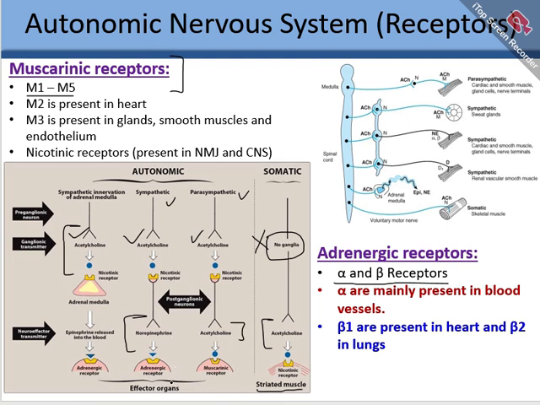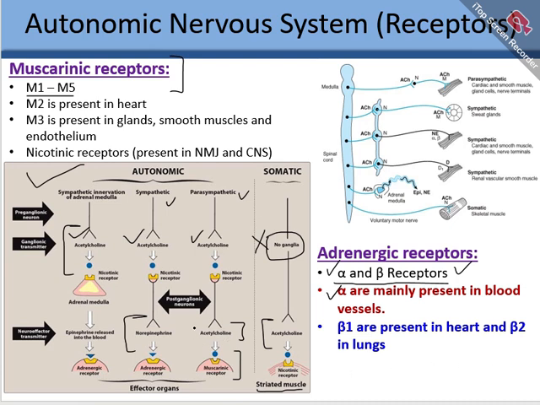And the effector organs have adrenergic receptors and muscarinic receptors. Like I have told you, the muscarinic receptor subtypes are M1, M2, M3, M4, and M5. So these are different types of receptors, and this is the general summary diagram of the autonomic nervous system. And the adrenergic receptors, once again as we have discussed, could be alpha receptors and beta receptors. Alpha are in the blood vessels and beta are shown here.